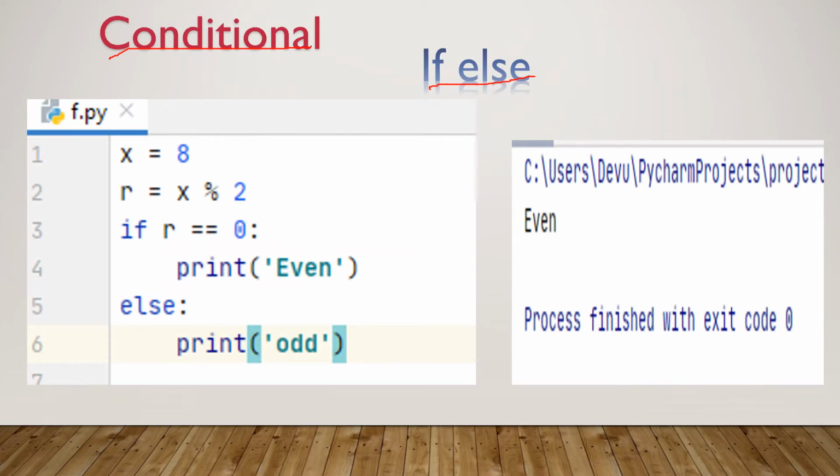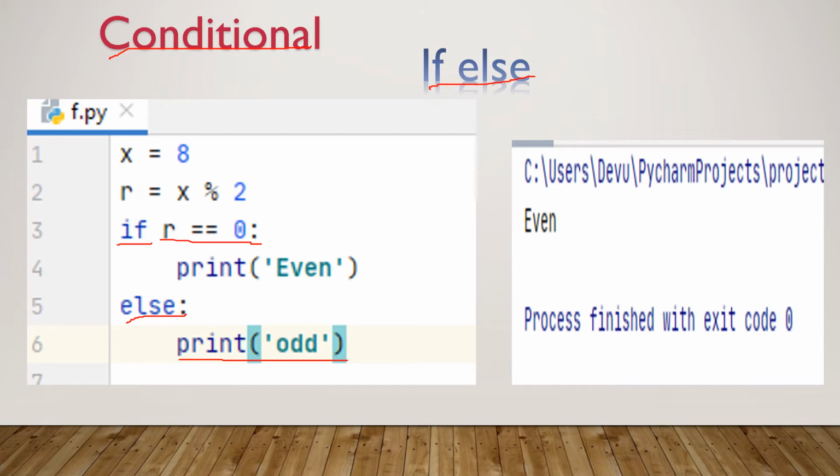Next one is conditional control structure. It is used for decision making. In Python, if-else statement is used for decision making. Here is the syntax: if, then condition, then you should give a colon at the end of condition. Then you can give your own code under the if condition. In else part also, you should give a colon at the end of else. Then you can give your own code under the else part. If the condition is true, it will take the code under the if condition. If the condition is false, then it will take the statements under else part.